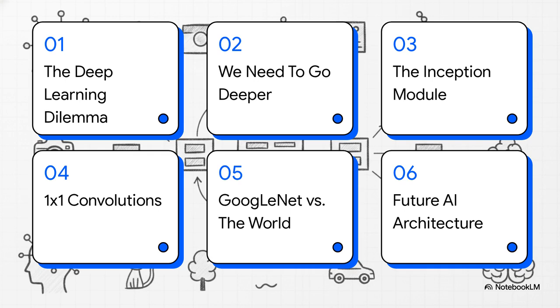Well, here is our roadmap for today. First, we'll look at the deep learning dilemma. Then we'll see why we need to go deeper, followed by the Inception module explained. After that, we'll look at the magic of one-by-one convolutions, see GoogleNet versus the world, and finally wrap up with the future of AI architecture.